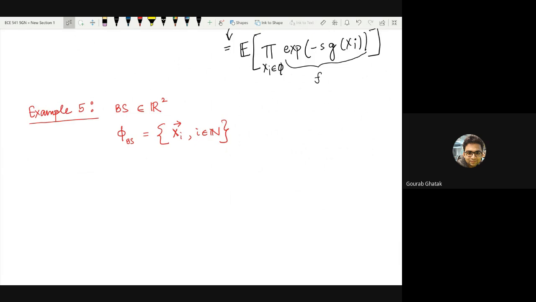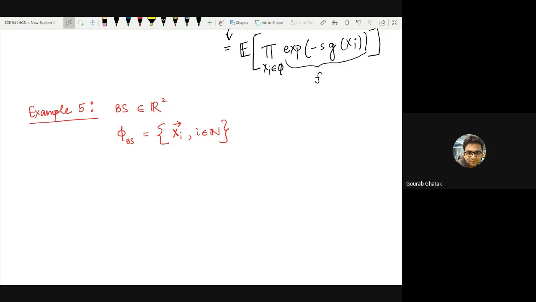Now suppose you are interested in the interference that you are receiving at a point. What does interference mean? It means simply the sum of the received powers at a location from all other base stations. The interference at any point y is actually a random variable which can be written as the sum of the signals from each base station attenuated according to some power law.